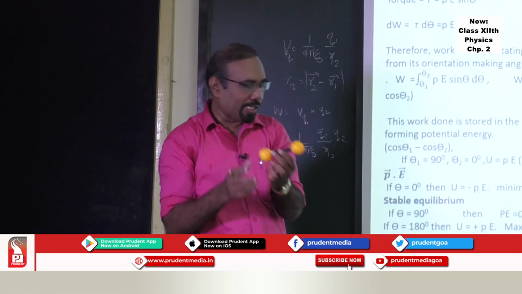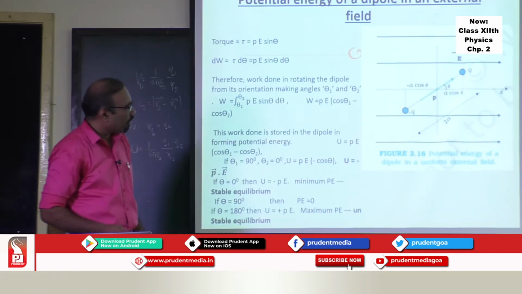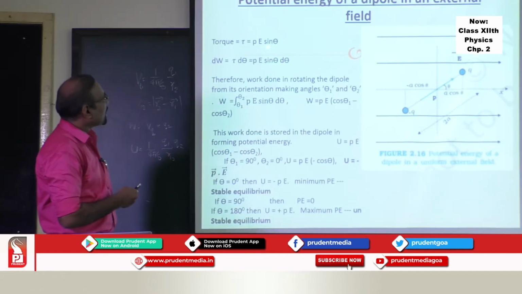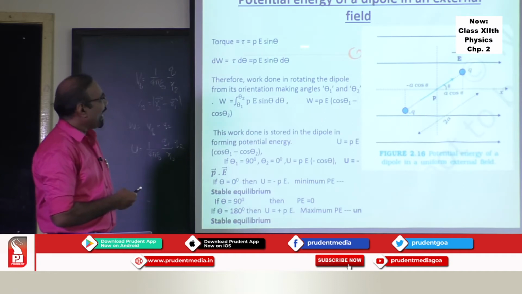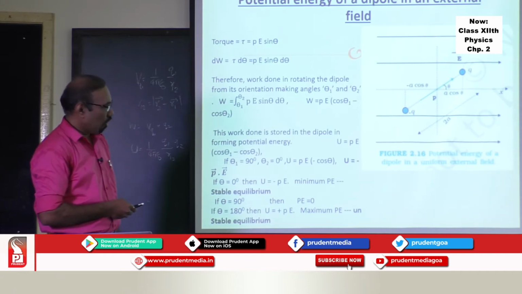So what is the torque acting on a dipole? That we have discussed in the previous chapter. Torque acting on a dipole is tau is equal to Pe sin theta. And that torque changes as the theta changes. It's a variable torque.